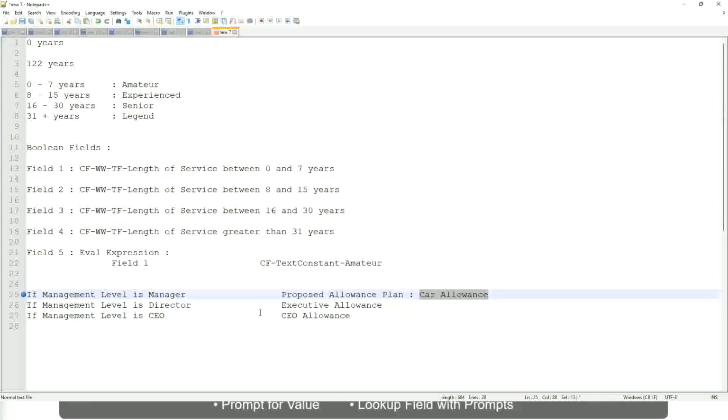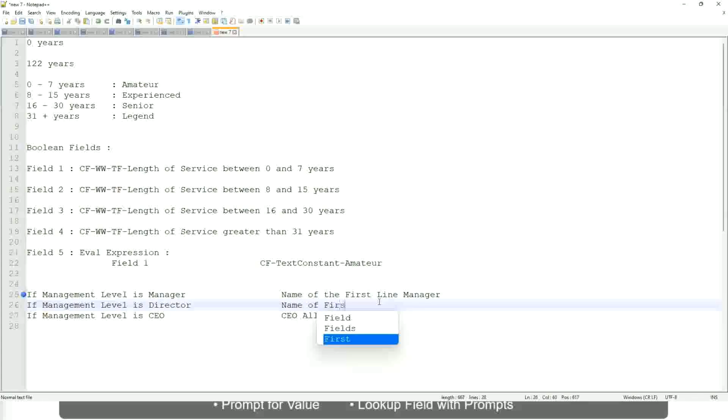Okay, or maybe let's do it something else. Forget about this. If the management level is manager, return the name of the first line manager. If it is director... oh sorry, I'm getting it all wrong.